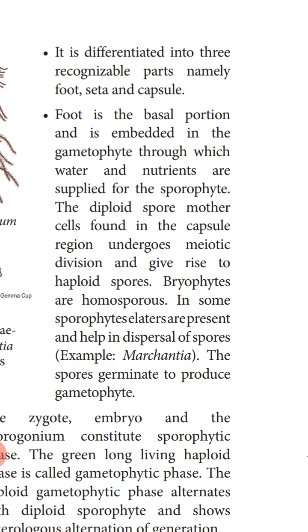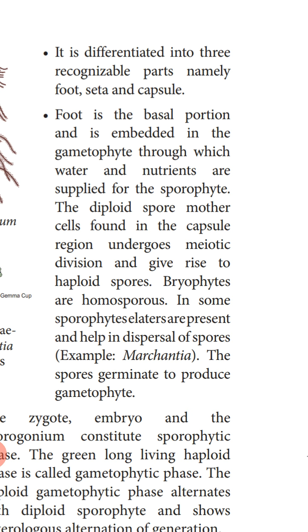The diploid spore mother cells are found in the capsule. Inside the capsule only the spore mother cells are present. The spore mother cell will undergo meiotic division, that is, one cell will divide to form 4 haploid spores. Bryophytes are homosporous, that is, they produce the same type of spores.